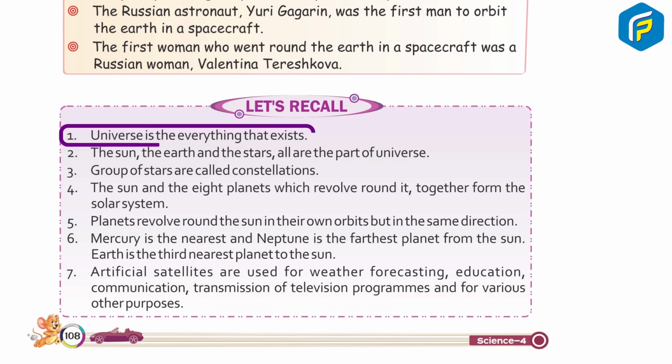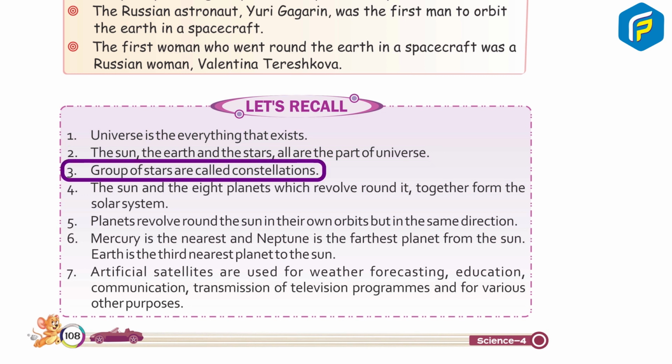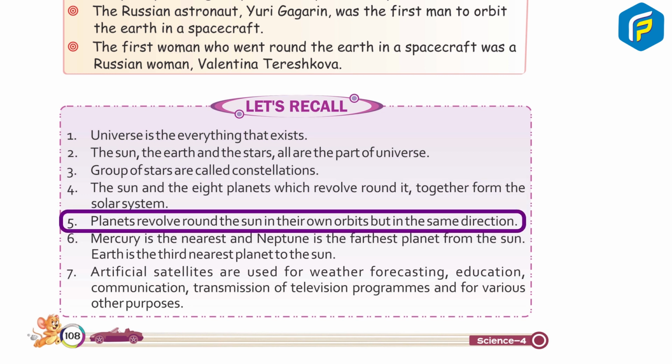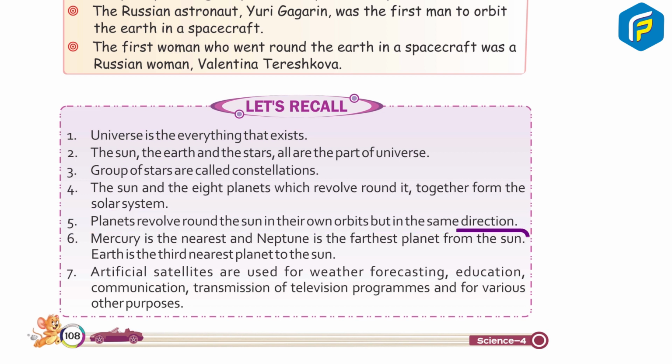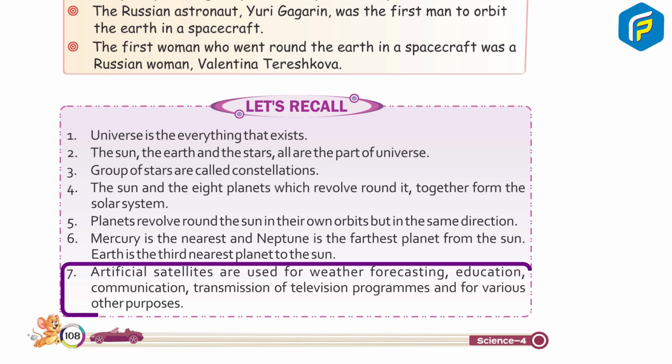Let's recall. 1. Universe is everything that exists. 2. The sun, the earth and the stars all are part of the universe. 3. Groups of stars are called constellations. 4. The sun and the 8 planets which revolve round it together form the solar system. 5. Planets revolve round the sun in their own orbits but in the same direction. 6. Mercury is the nearest and Neptune is the farthest planet from the sun. Earth is the third nearest planet to the sun. 7. Artificial satellites are used for weather forecasting, education, communication, transmission of television programs, and for various other purposes.